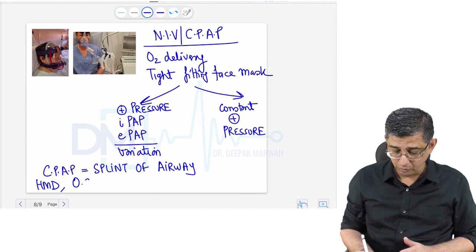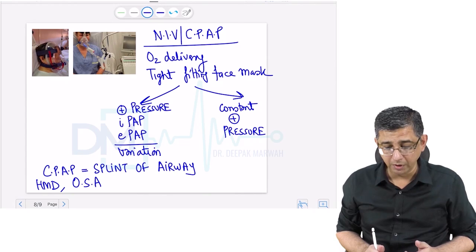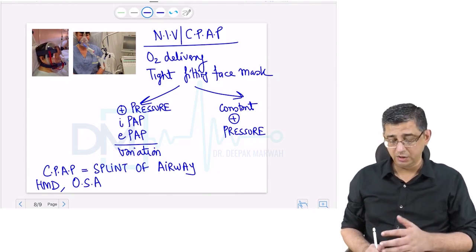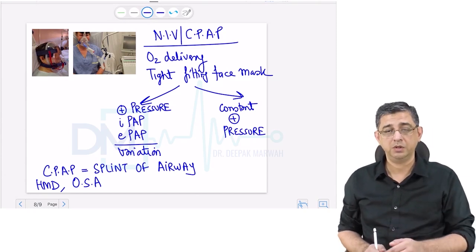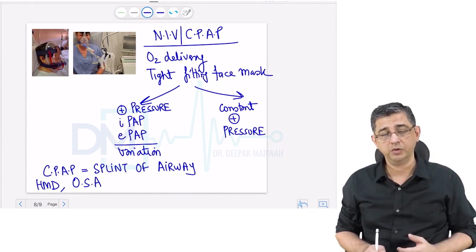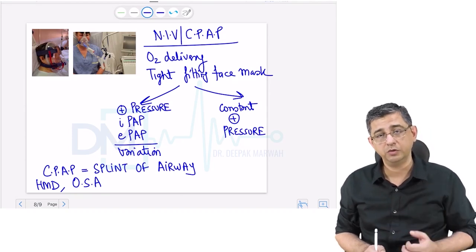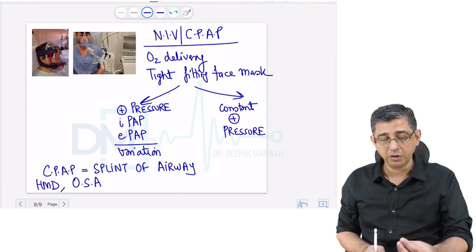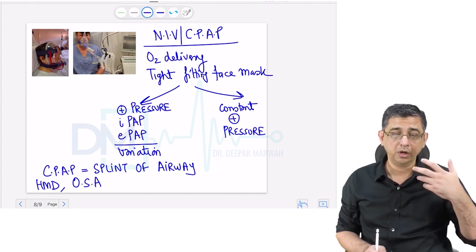Another cause for this is OSA, obstructive sleep apnea. I've described obstructive sleep apnea in a different lecture, but I can explain the basic concept once again: in obstructive sleep apnea, when the person is sleeping in REM phase, the tongue tends to fall backward and narrow the airway. So there is going to be narrowing of the airway, there's going to be snoring due to pulsations of the uvula, and there would be an obstruction that will cause a nocturnal awakening of the patient. There will be a nocturnal cortical awakening.